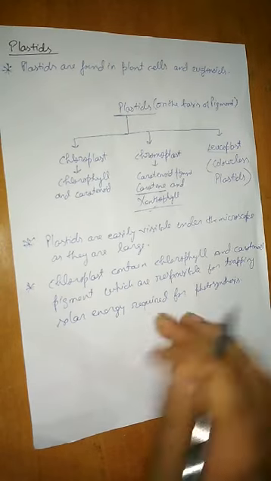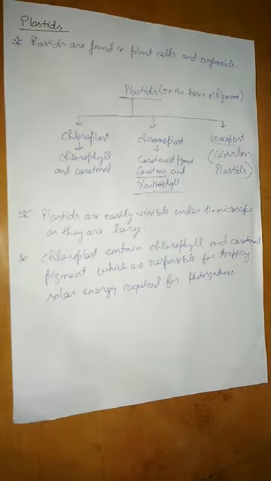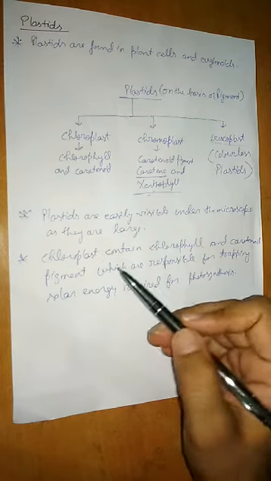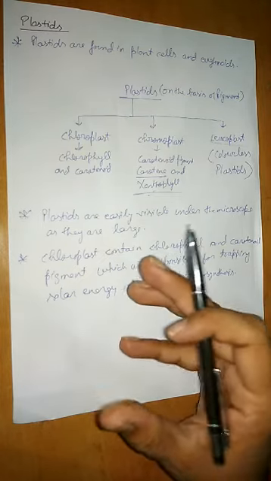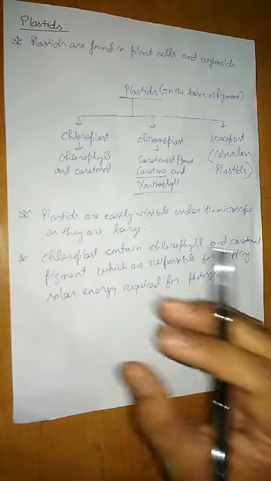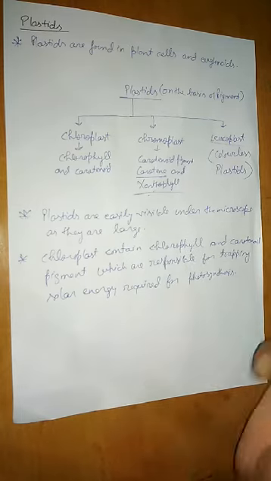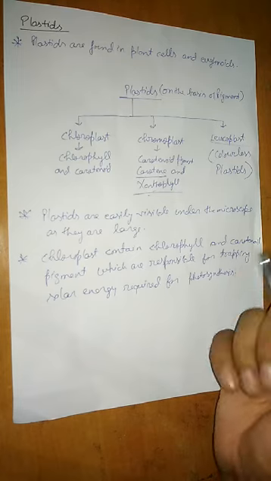So this is the main function of the pigment. Actually, we cannot do photosynthesis. What is the reason behind it? Because we don't have such plastids which can trap the sunlight. Otherwise, if we had some cell organelle which can trap the sunlight, then we could also perform photosynthesis. But this is not the condition.